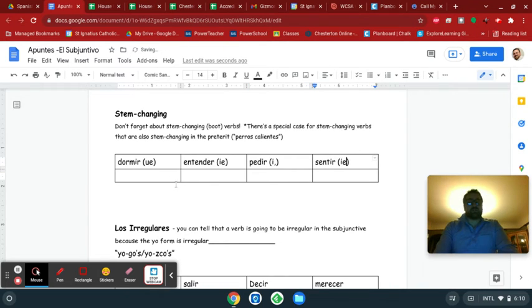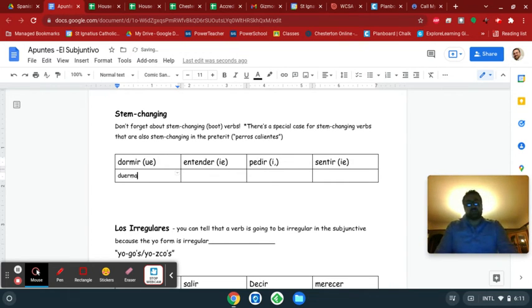In the present tense, when you're conjugating dormir, the stem is dorm, but it becomes duerm in all of the forms except for the nosotros and the vosotros form. That same irregularity is going to exist in the subjunctive. And so dormir, being an IR verb, is going to have AR verb endings in the subjunctive. Okay, so we're going to use duerm,